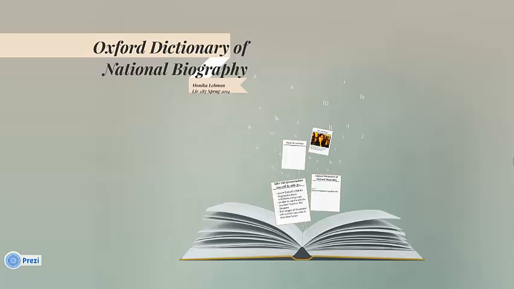I want to say a couple words about what the Oxford Dictionary of National Biography is. It is a database that was created by Oxford University, and it has over 59,000 biographies of famous British people, so like artists and scientists and writers. Anyone who was a mover and shaker and is a British citizen is probably included in this biography. So it's a great resource for any class if you're writing a paper for art history or an English class or a history class. It's a great resource.